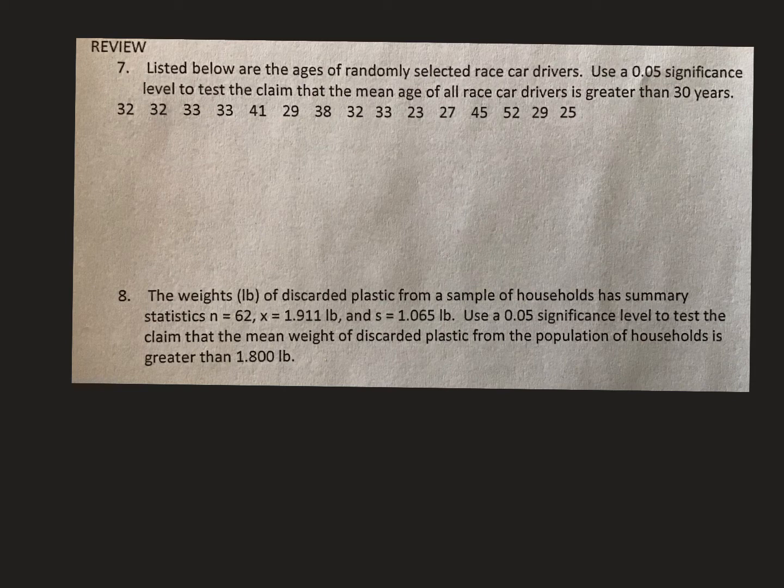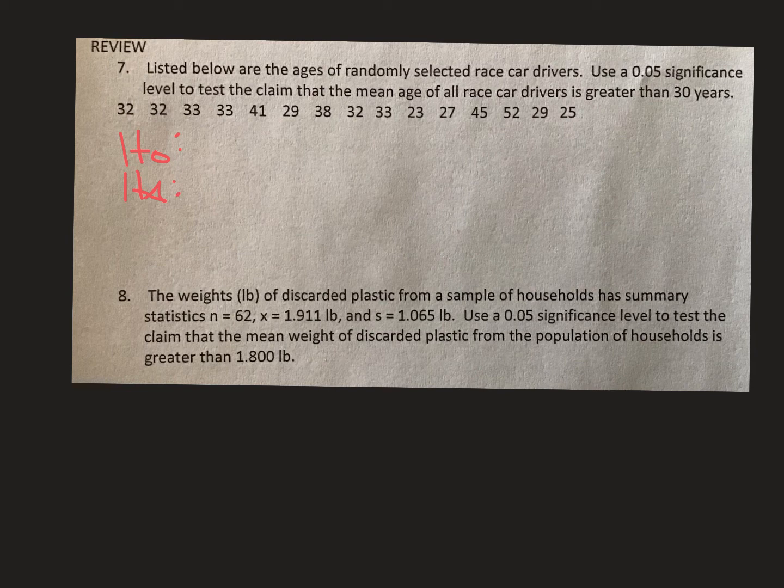Number 7 says this is below the ages of randomly selected race car drivers. Use a 0.05 sig level to test the claim that the mean age of all race car drivers is greater than 30. So I'm going to let you do what we did last week. If it's a review problem, I want you to write your Ho and your Ha, and you can just go p-value only if you want to.